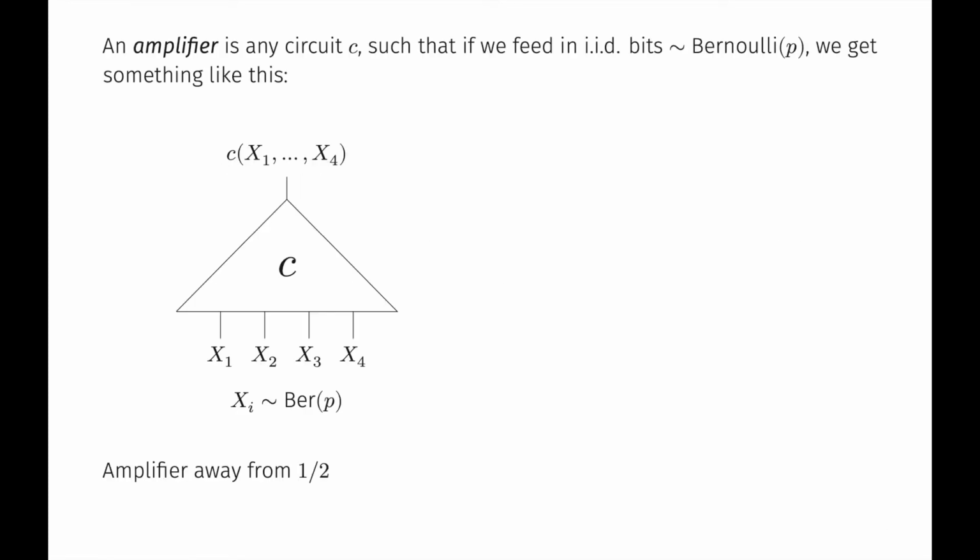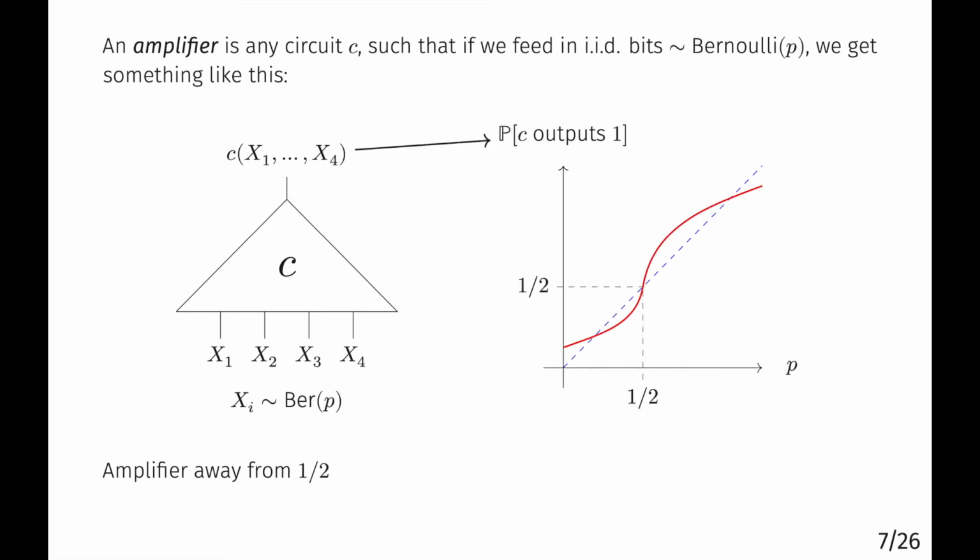An amplifier is any circuit C such that if it's fed independent identically distributed bits that were drawn from some Bernoulli distribution that's 1 with probability p, then the probability that the output is 1 depends strongly on p about some fixed point. That is, here for the fixed point 1/2, if you input 1/2 bias bits, you get out a 1/2 bias bit. And there's also a window about that point, p equals 1/2, where if you feed in, say, 1/2 plus epsilon bias bits, you will get out, say, a 1/2 plus 2 epsilon bias bit. In other words, the derivative of the probability that the output is 1 is greater than 1 at the fixed point of 1/2.